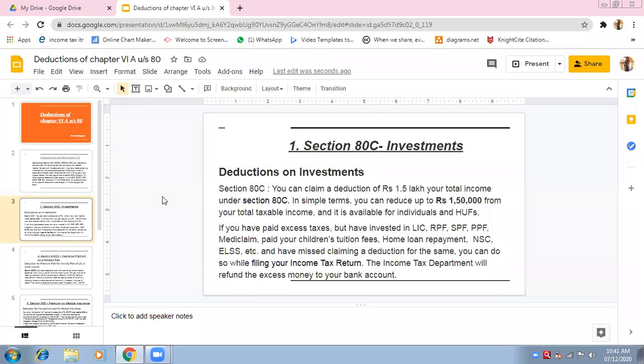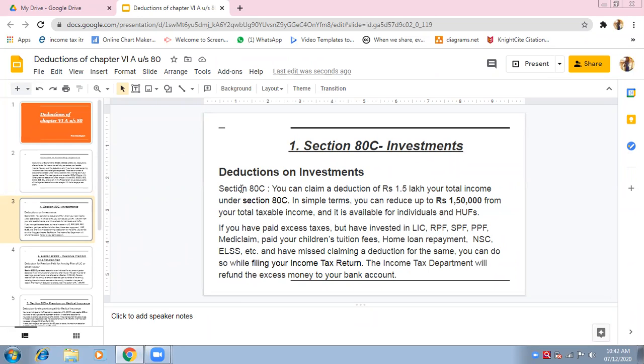Not every type of investment will be given deduction. Whatever investments are listed in section 80C, the deductions will be available for those. Otherwise, all types of investments cannot be taken under section 80C. There are so many investments. You don't have to remember all of them, because remembering so many investments will be difficult. We will just discuss the common ones here.